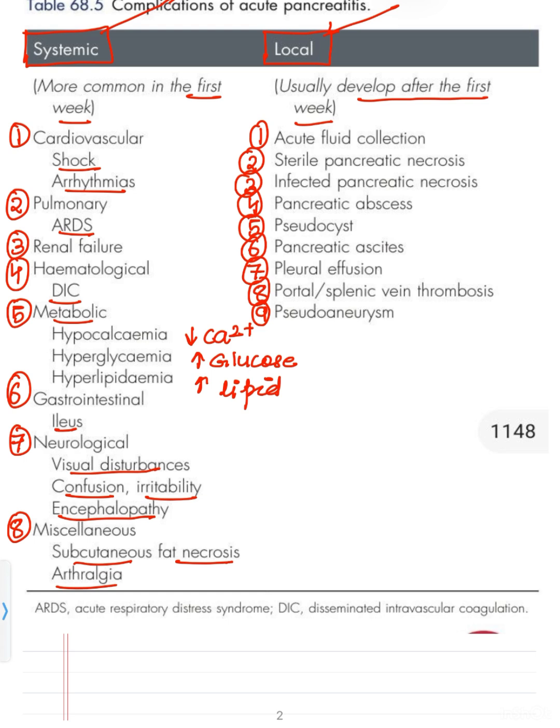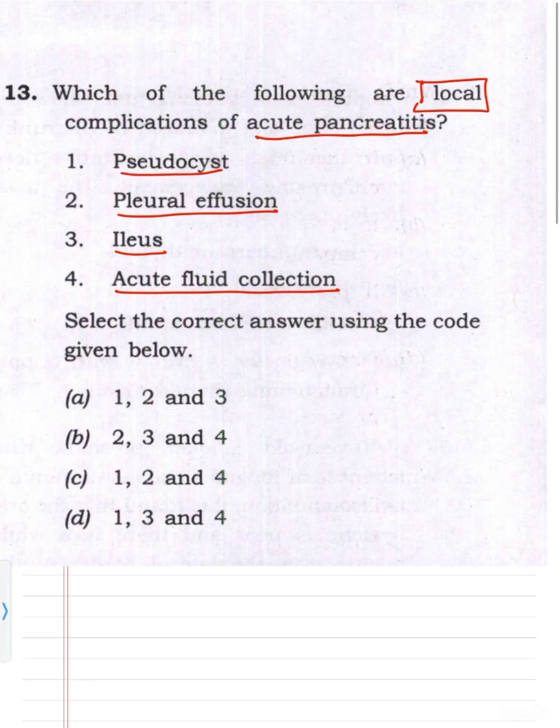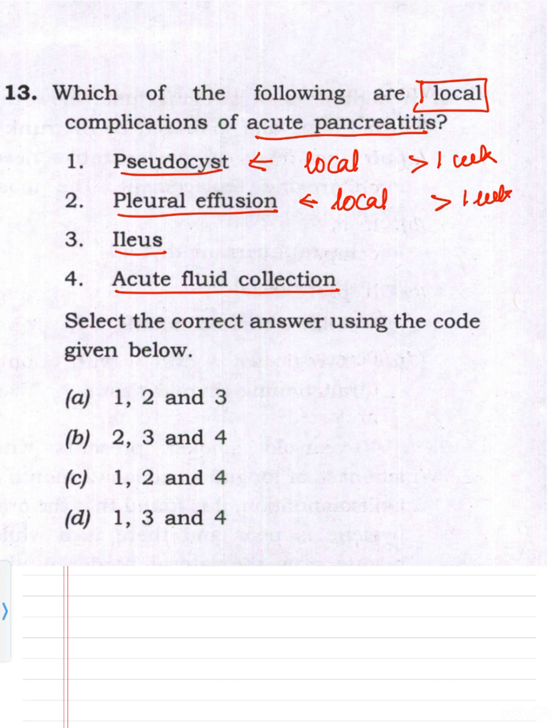Coming to our options, we have the option of acute fluid collection, which is a local complication. We have the pseudocyst, which is a local complication. We have the pleural effusion, which is a local complication. The ileus is a systemic complication. So coming to our question, pseudocysts develop after 1 week and are more important after 1 week. So it's a local complication. Pleural effusion, again a local complication, is more important after 1 week.